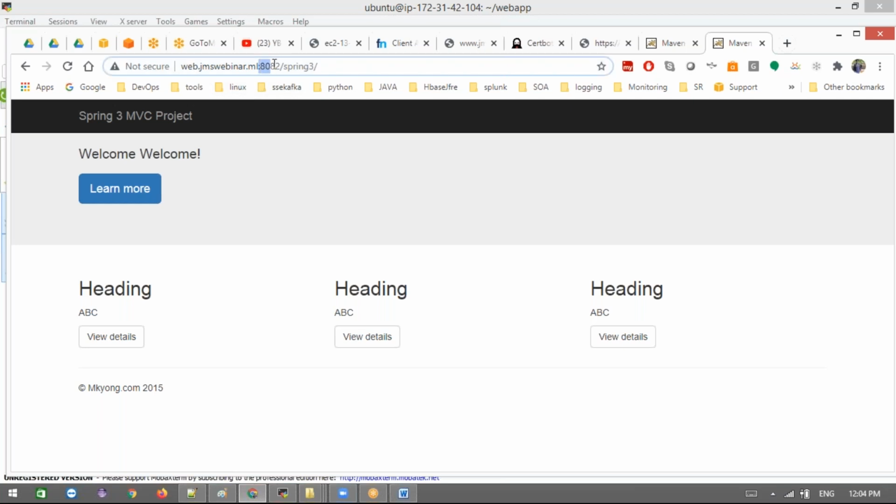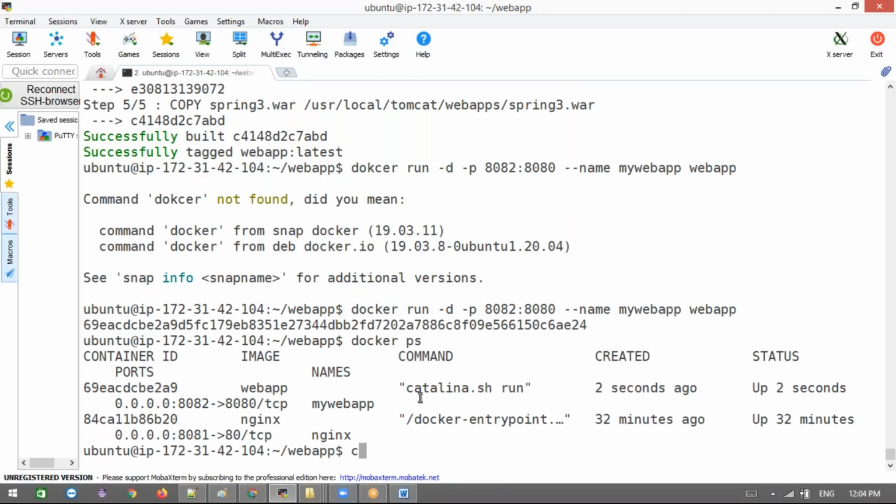But here I don't want to expose my port and all that. So what to do? Let me add this in the Nginx configuration. Then go back to /etc/nginx.